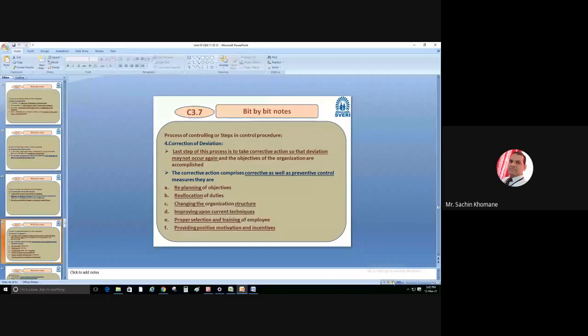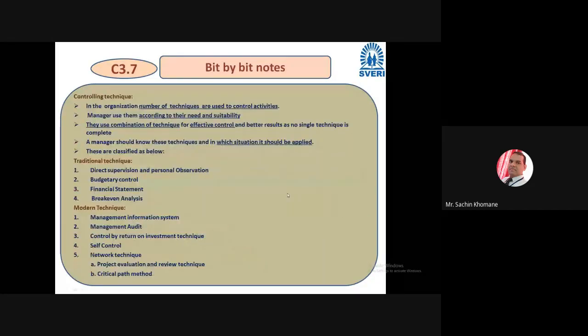Then we have seen controlling techniques. We have seen an introduction on why controlling techniques are important, and today I think this is the last bit that we are going to cover in this lecture, and we are going to end our chapter number 3. Maybe in the next lecture, on Monday when we have 2 lectures, there will be one unit test based on unit number 3. So this is the last bit.